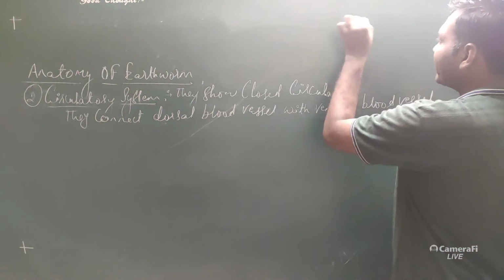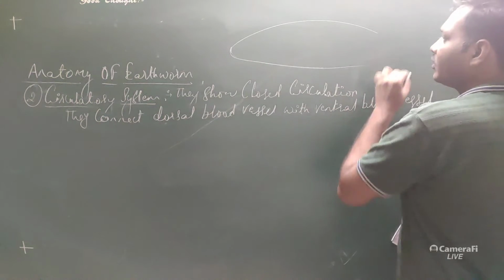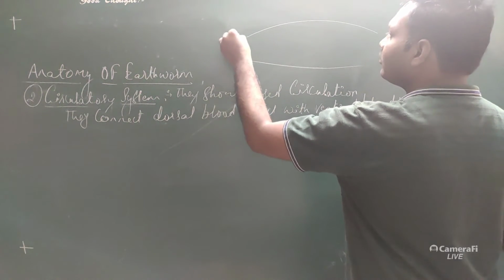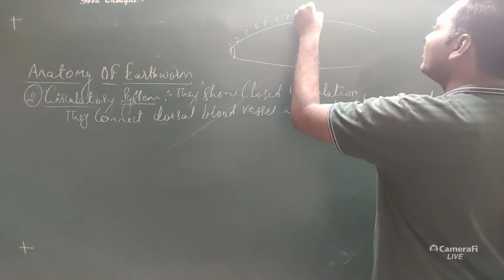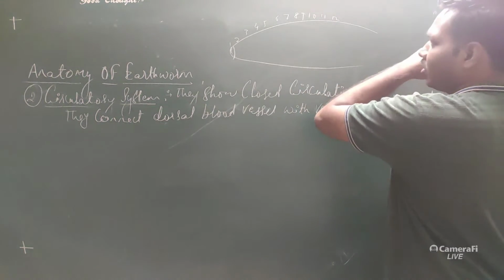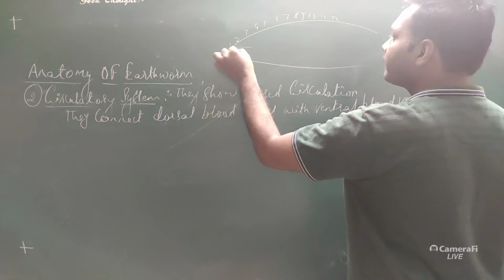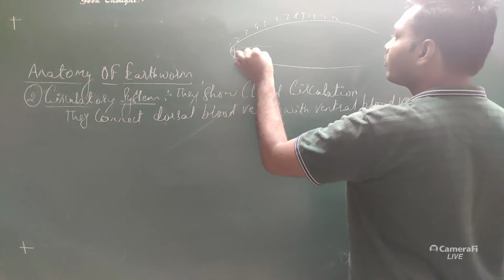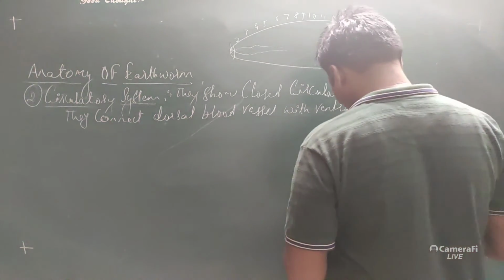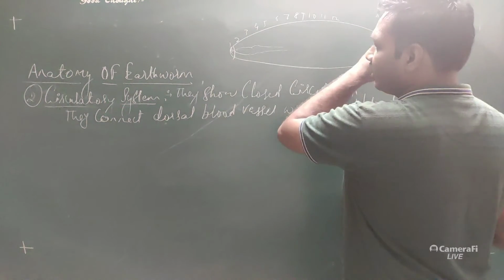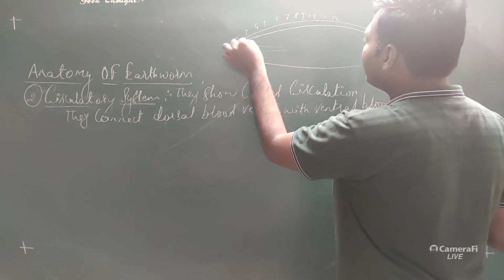If you look at a rough sketch here, we'll come to know. Suppose this is the structure of the earthworm. Here we can draw the segments 1, 2, 3, 4, 5, 6, 7, 8, 9, 10, 11, 12 and so on. It will have the alimentary canal over here, a tubular structure that ends at the anus. This part is called the dorsal part, and the dorsal part consists of a blood vessel.